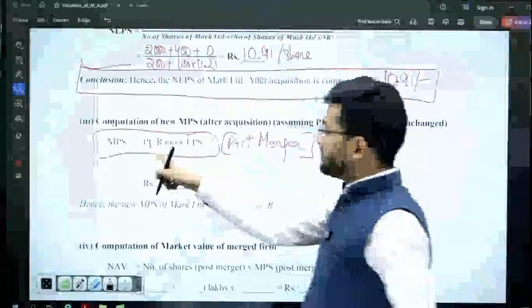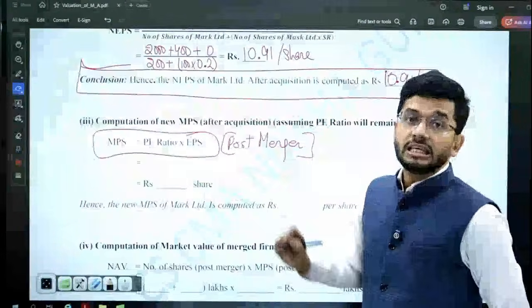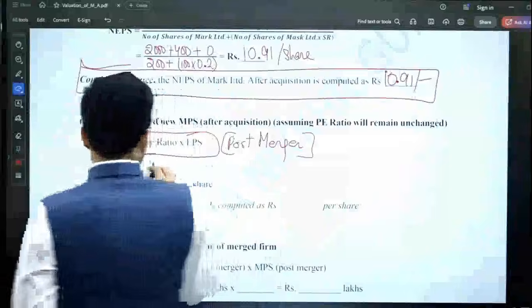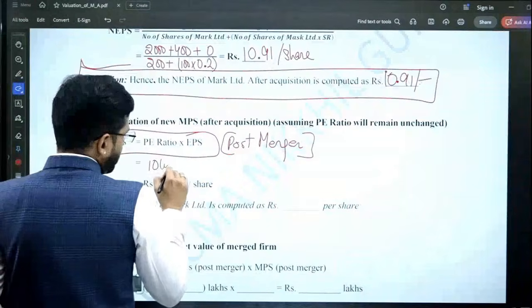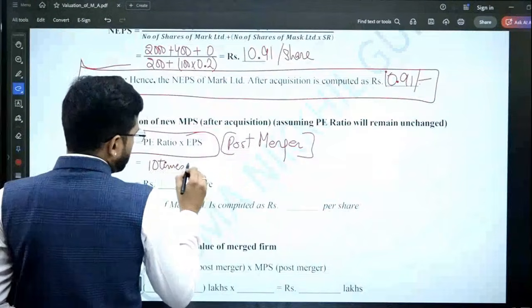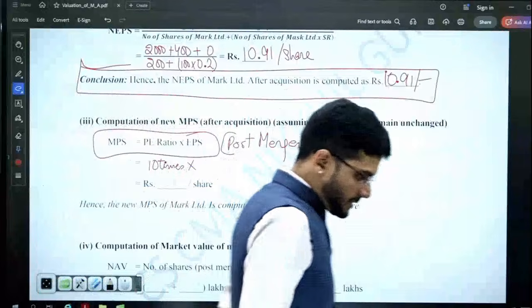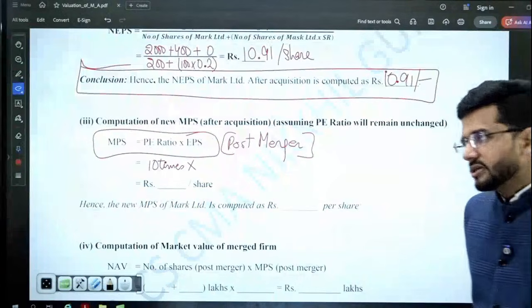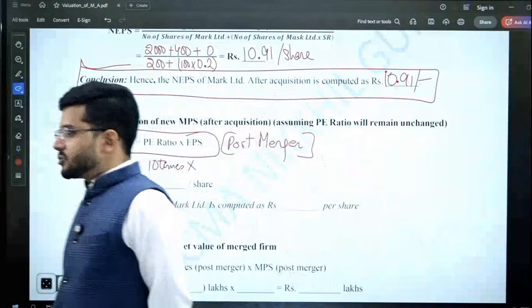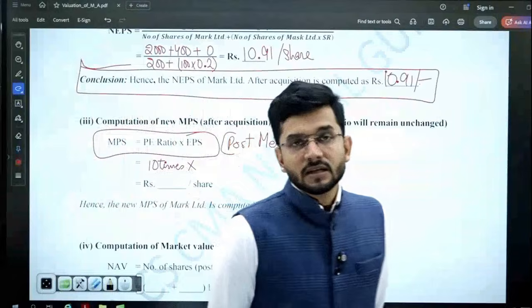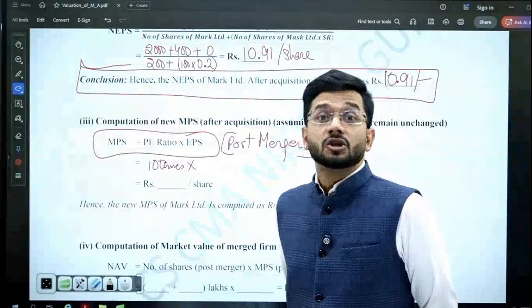So we have to take post merger PE ratio and post merger EPS. What is the post merger PE ratio? It is 10 times. It is assumed that pre-merger PE ratio is equal to post merger PE ratio. So 10 times multiplied by the EPS post merger.